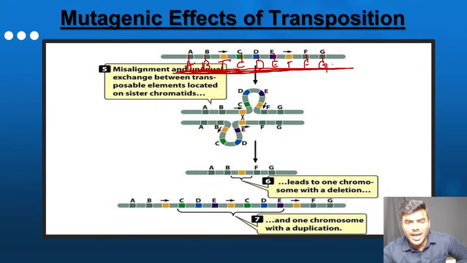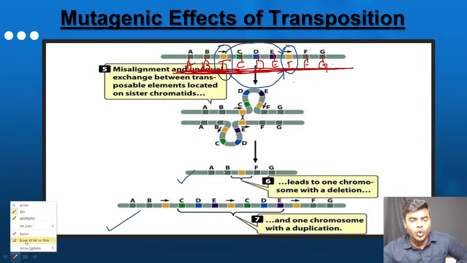Originally what has to happen, friends? These two transposable elements have to be paired with each other, and these two transposable elements have to be paired with each other. But every student, please follow me correctly. You know how the pairing occurred, friends? This transposable element paired with this, and this transposable element paired with this. As a result, one chromosome got deleted, friends, and one chromosome got duplicated.